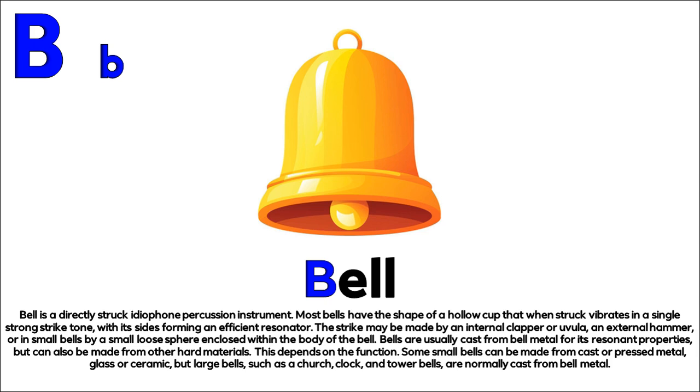Bells are usually cast from bell metal for its resonant properties, but can also be made from other hard materials. This depends on the function. Some small bells can be made from cast or pressed metal, glass, or ceramic, but large bells, such as church, clock, and tower bells, are normally cast from bell metal.